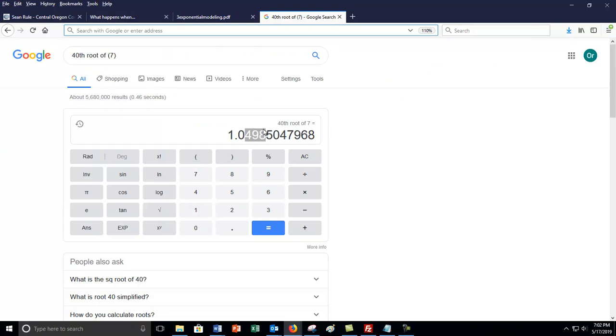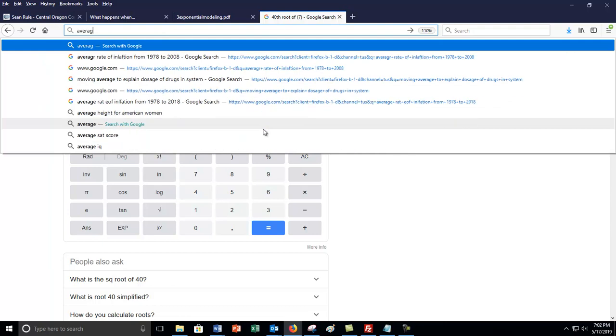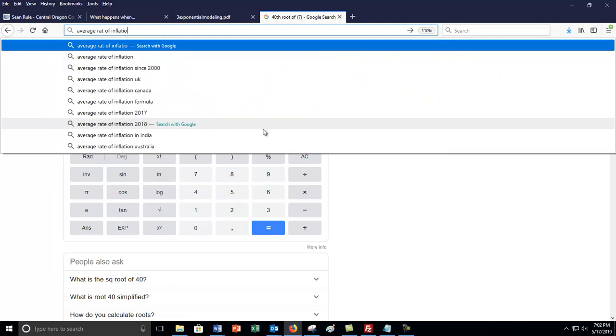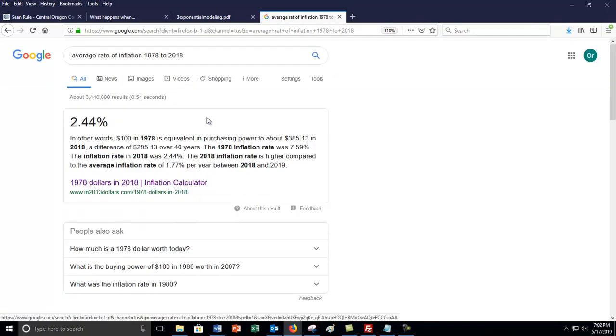Make up a starting value in 78, see where it goes to in 2018 and reverse engineer it. But one of my students, either this term or last term, actually Googled average rate of inflation 1978 to 2018, even though I spelled everything wrong. And what's interesting is it popped out 2.44%, which is actually not correct. Just so you know, that's not correct.